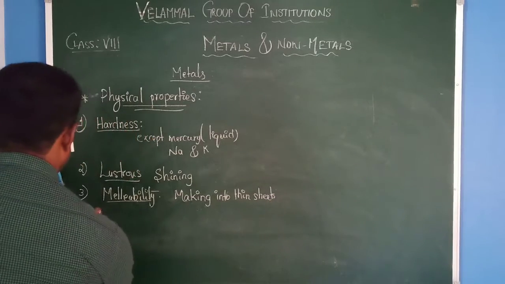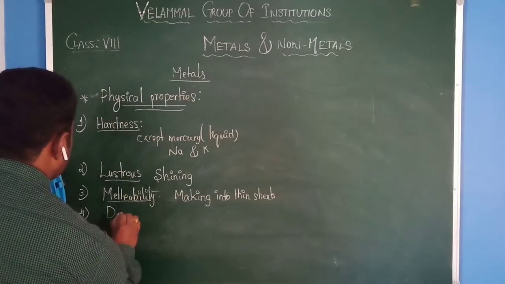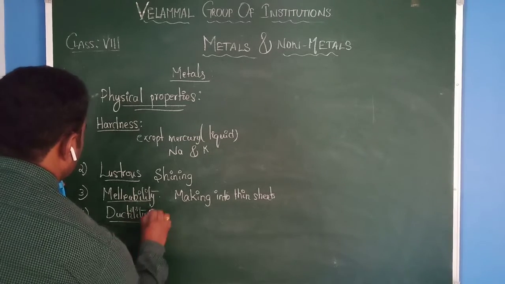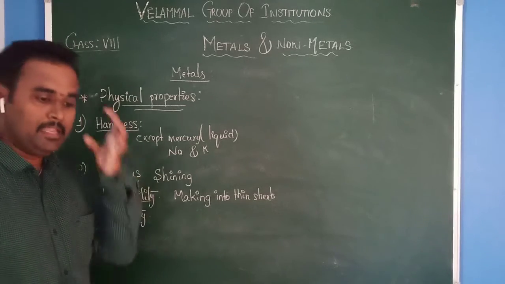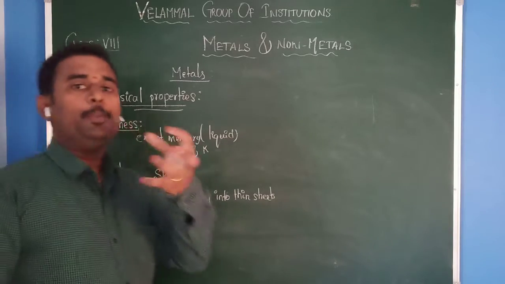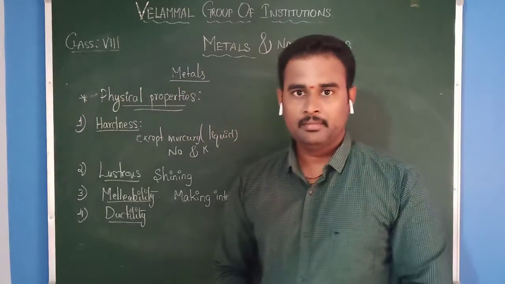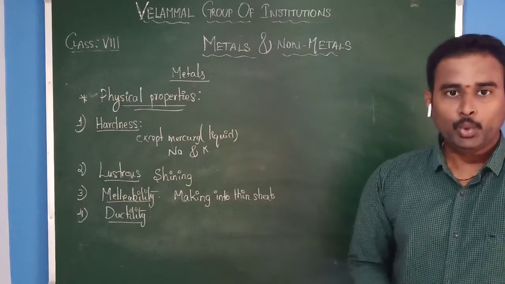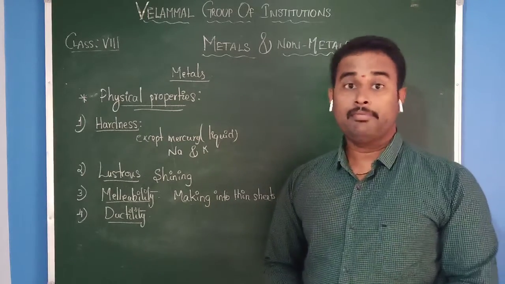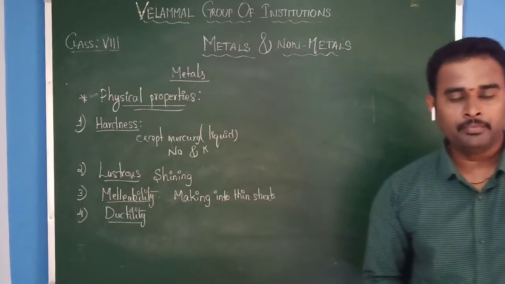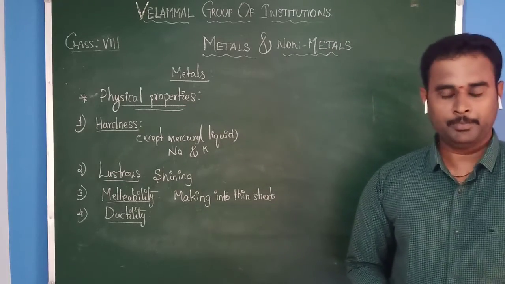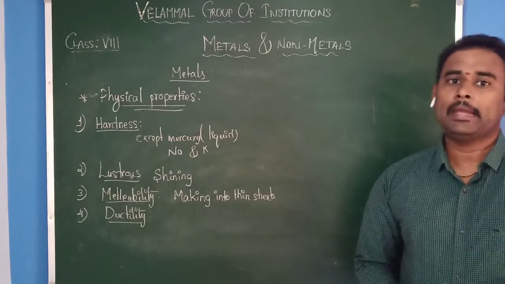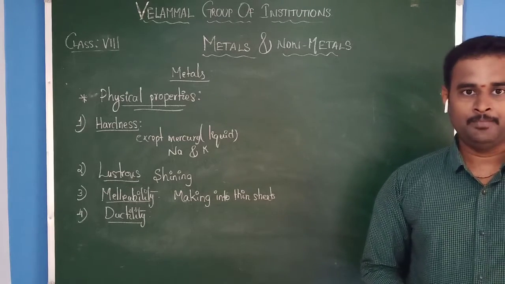The next one, ductility. Ductility means the property of making thin wires. In electrical applications we use different types of wires which are made up of aluminum and copper, because metals can be made into thin wires.